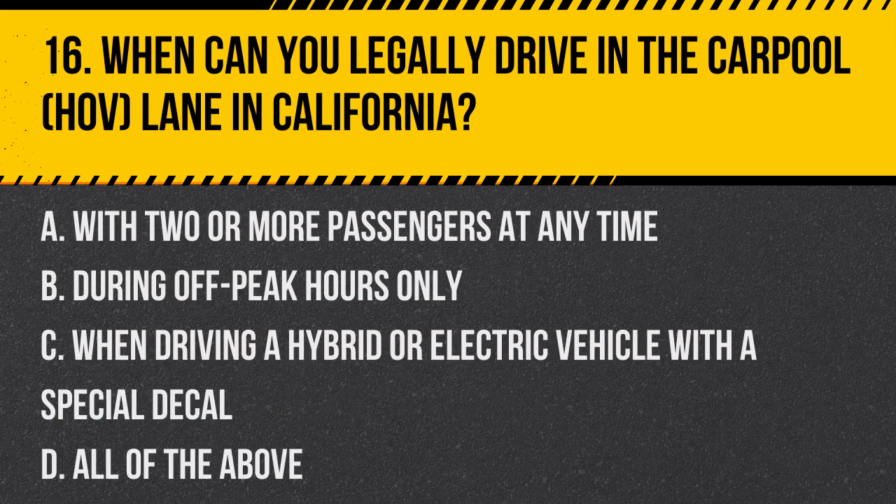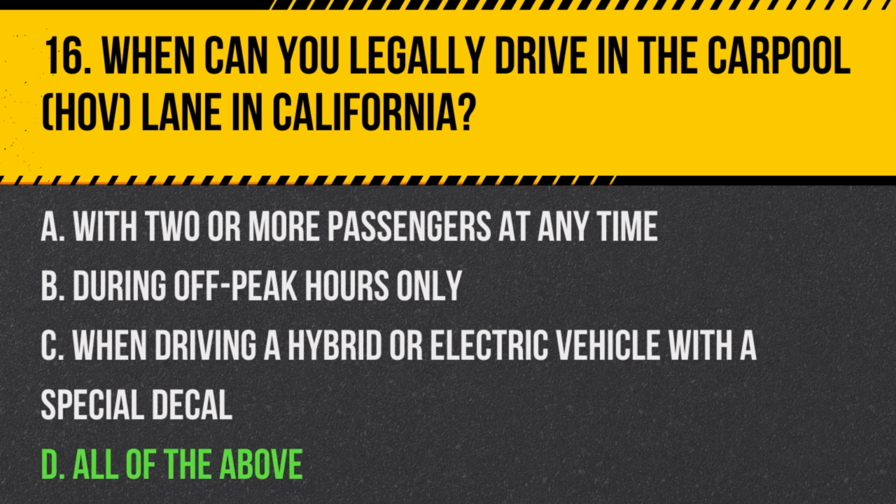Question 16. When can you legally drive in the carpool, HOV, lane in California? A. With 2 or more passengers at any time. B. During off-peak hours only. C. When driving a hybrid or electric vehicle with a special decal. D. All of the above.